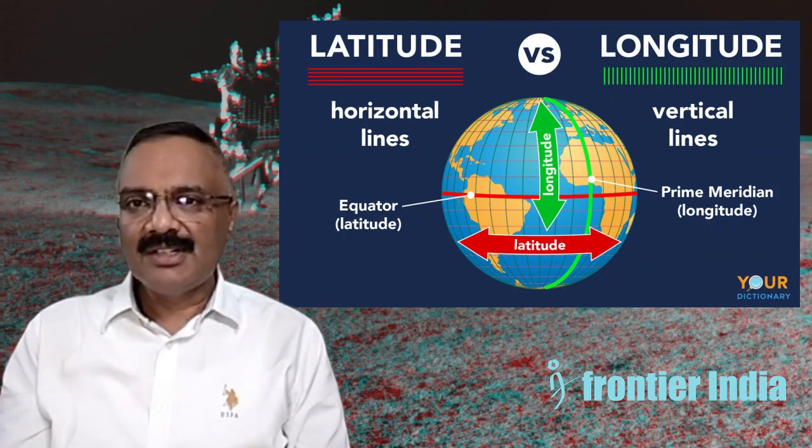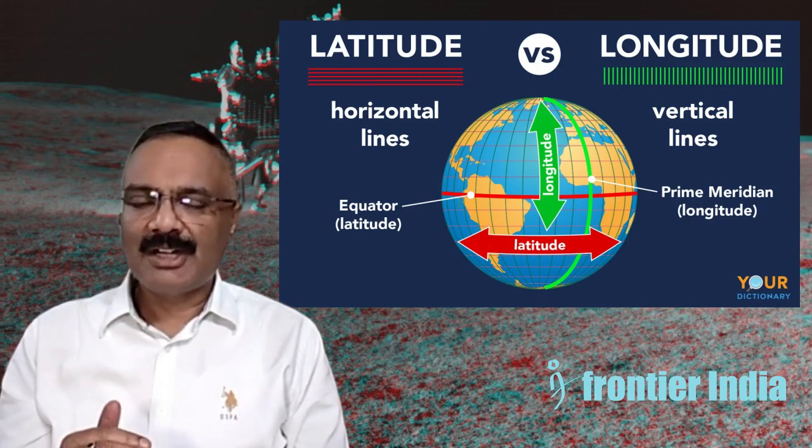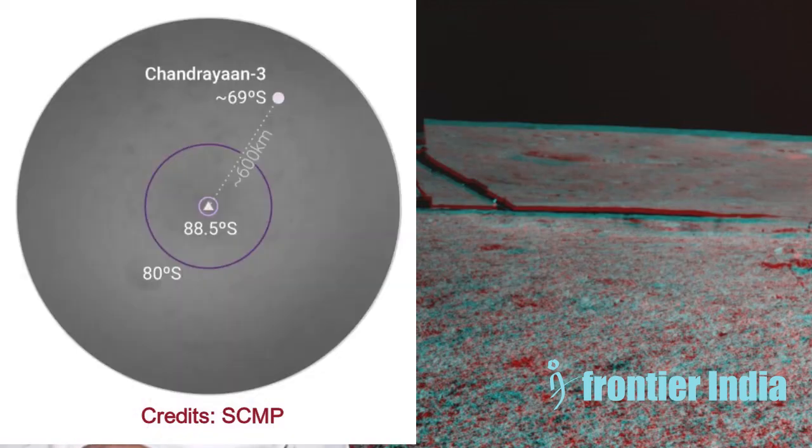A latitude is nothing but a horizontal line running over the planet, which divides the planet, or moon, or the earth into two parts, called the northern hemisphere and the southern hemisphere. The bottom side of the equator is called the southern hemisphere, and he says that the polar Antarctic area lies between 80 degrees to 90 degrees south in the southern hemisphere. This is where the polar Antarctic area lies.